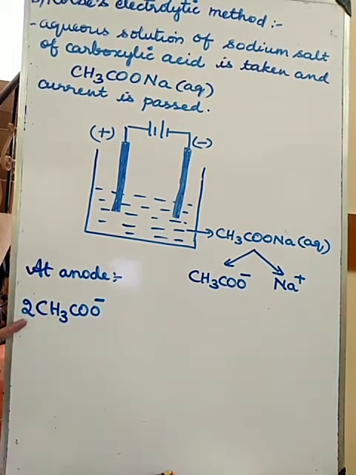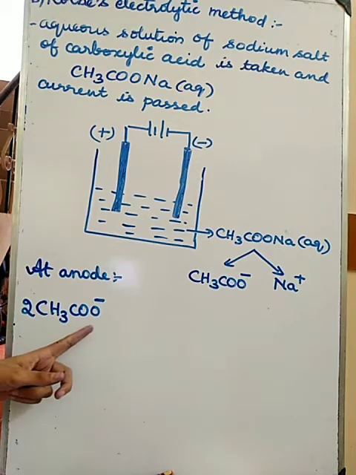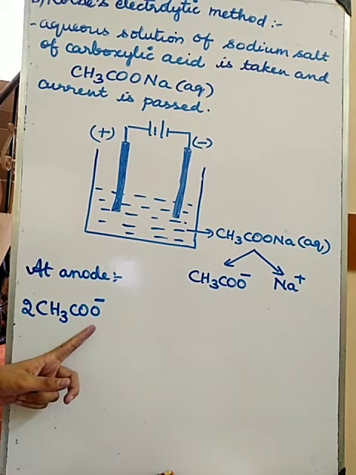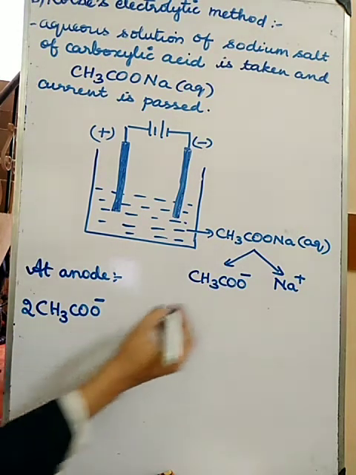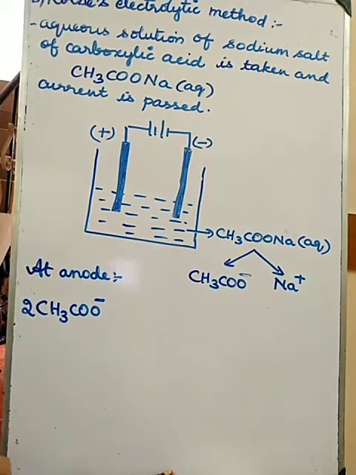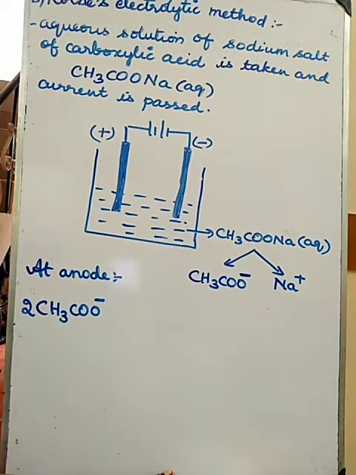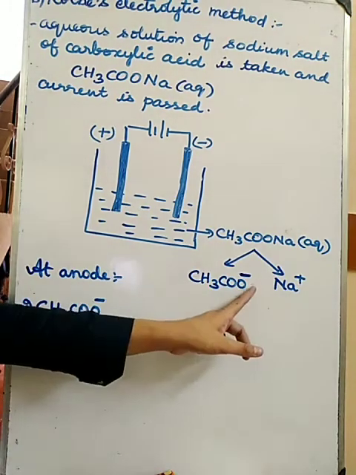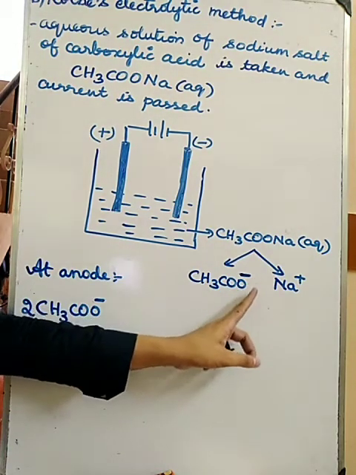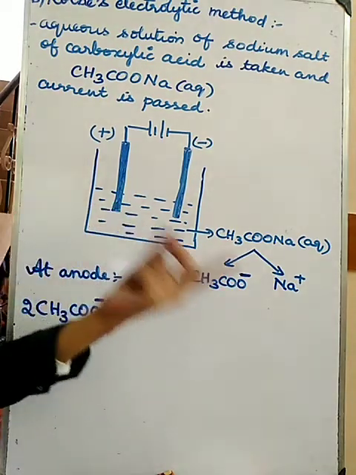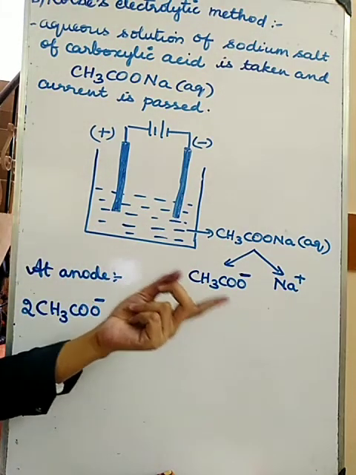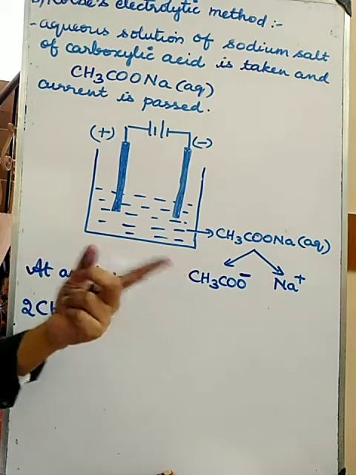So I am taking 2 CH3COO minus. Minus means negative, that I know. Minus means one electron is extra.